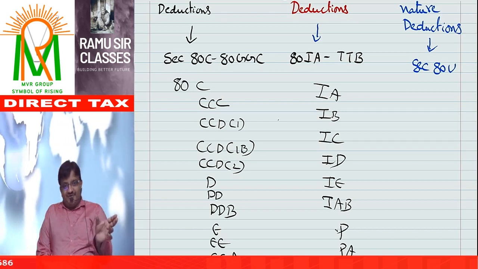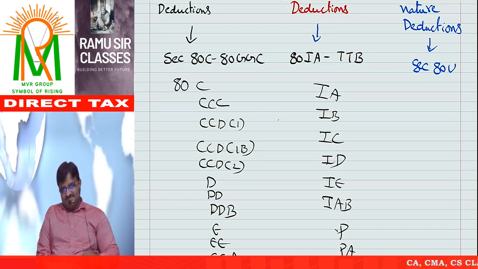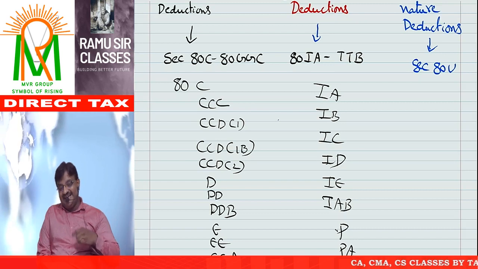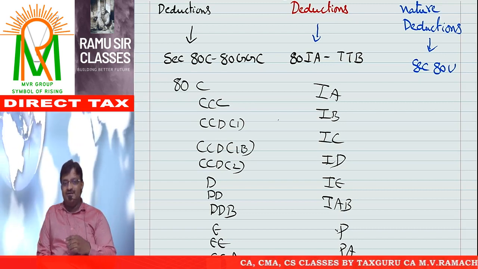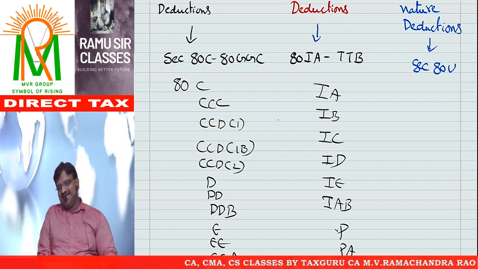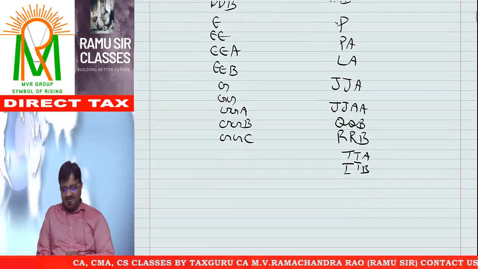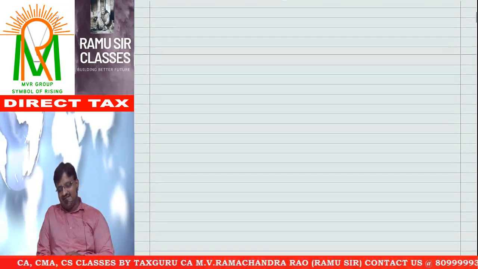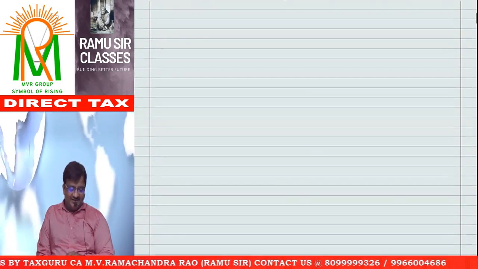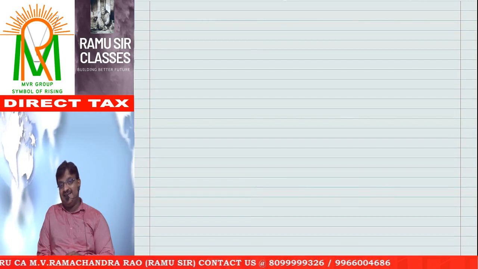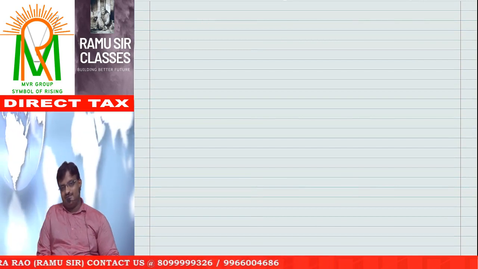But first try to understand the range. 80C to 80GGC come under expenditure based, 80IA to 80TTB income based, and 80U, that is physically handicapped, etc. First I would like to tell the topic, that is expenditure based deductions. Once that is completed, we will go for income based deductions. Once that is completed, the chapter completes.